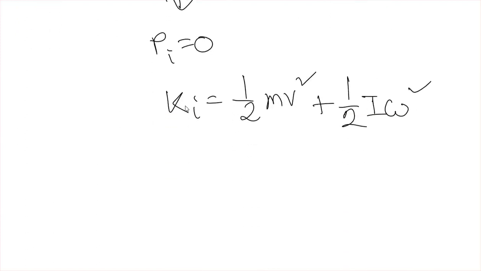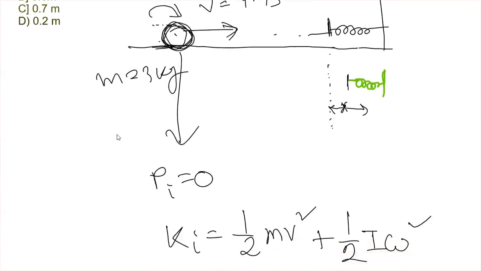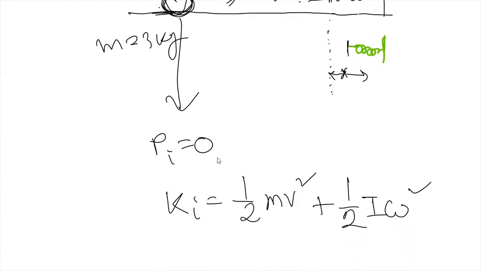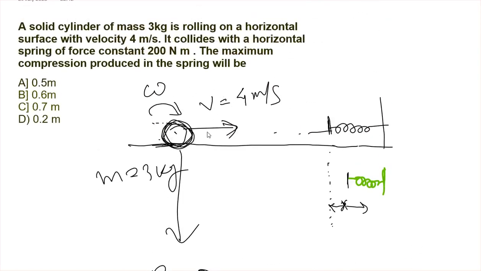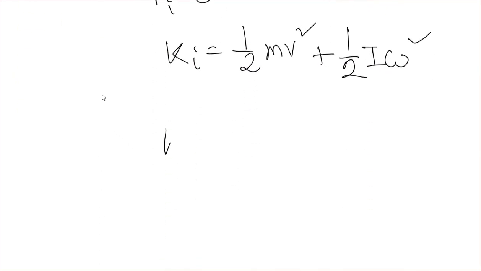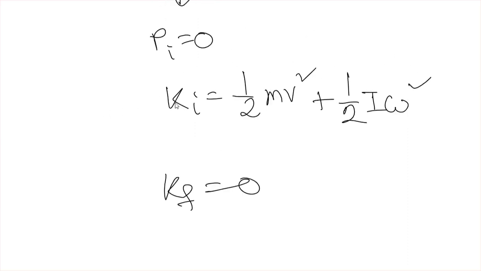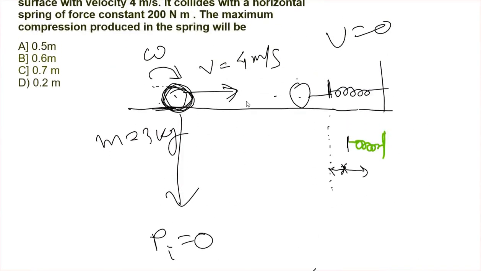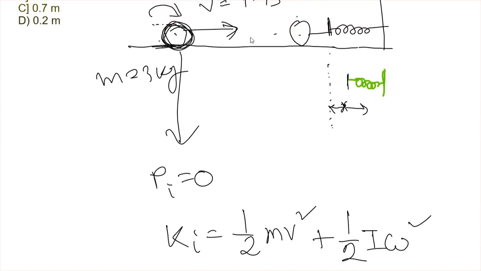So initially हमने बताया that initial kinetic energy is the sum of these two kinetic energies, translational and rotational. Okay, and finally जब hit करेगा, at that moment after hitting the spring, the velocity will be 0. Okay, so finally the kinetic energy will be 0 and the potential energy will be due to the compression of the spring.